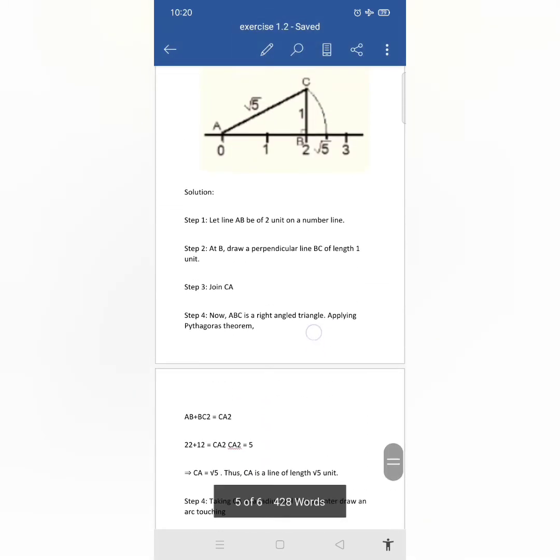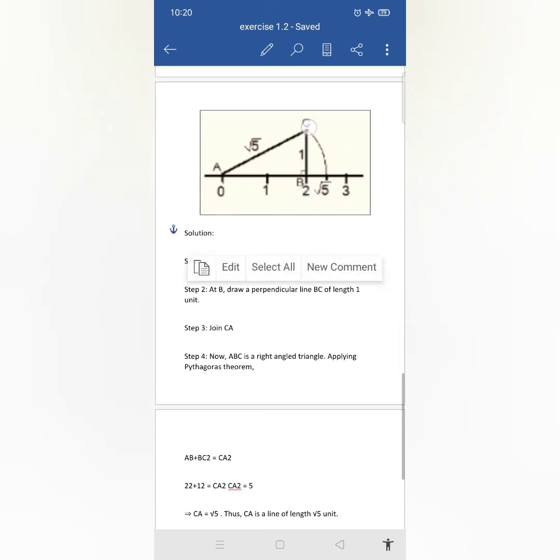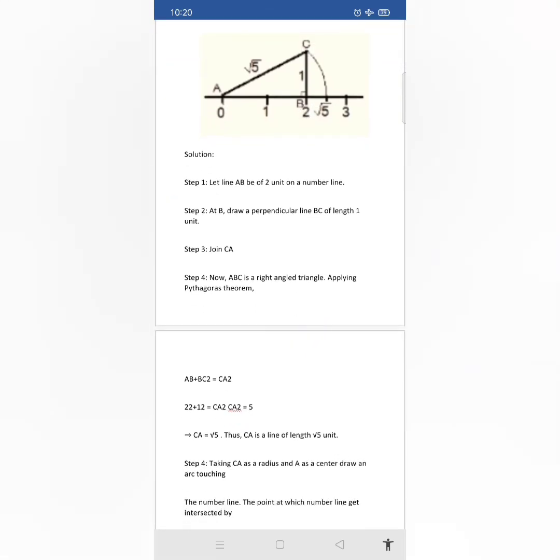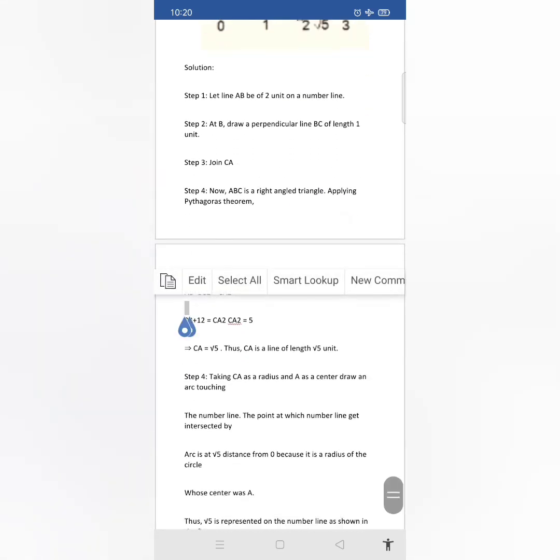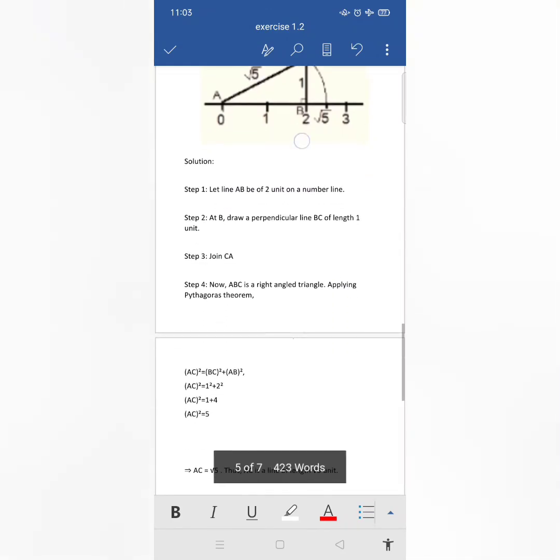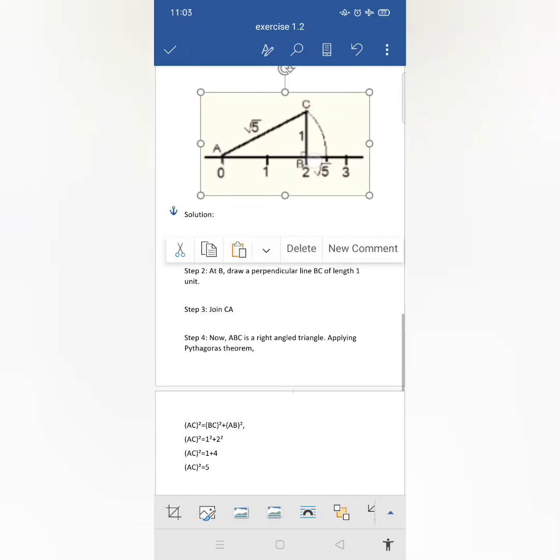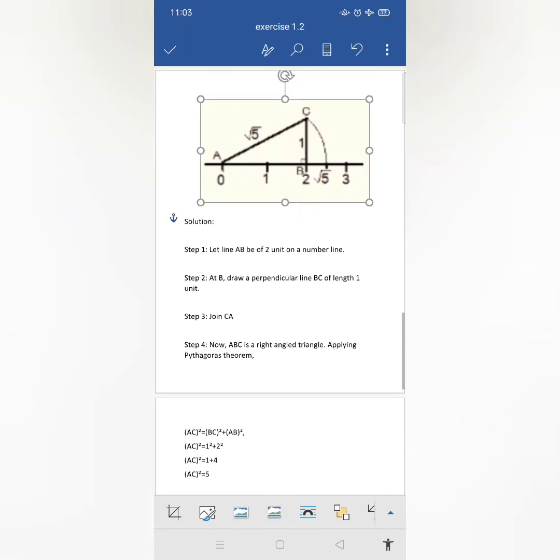Applying Pythagoras theorem, you can see this CA is the hypotenuse and these two are the other two sides, right? According to the Pythagoras theorem, the square of the hypotenuse is equal to the sum of the squares of the other two sides. So I have written that CA square is equal to AB square plus BC square. So AC is the hypotenuse over here, and AC square is equal to BC square plus AB square. Now we have to find AC square.